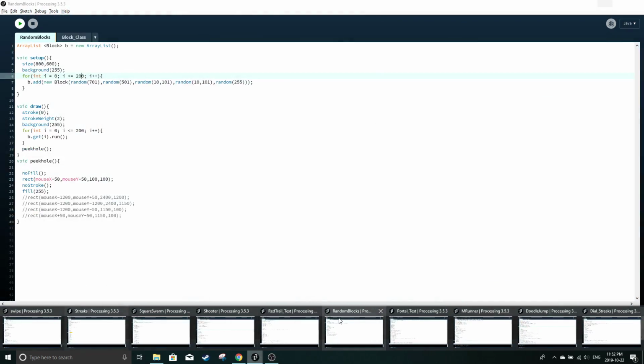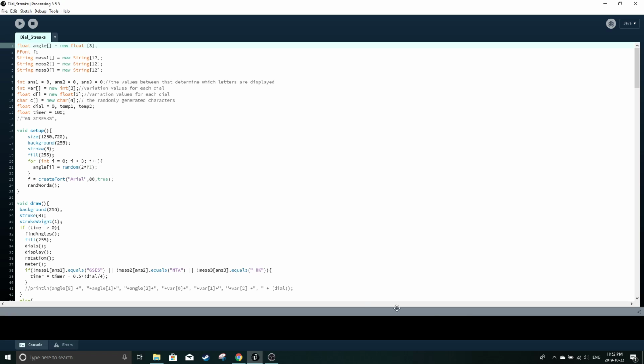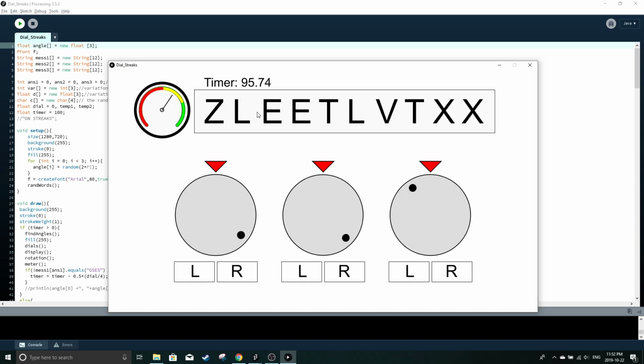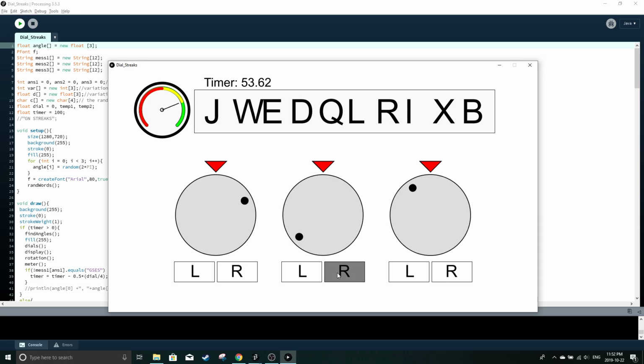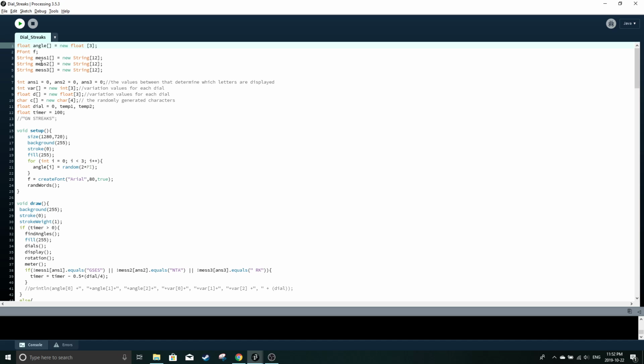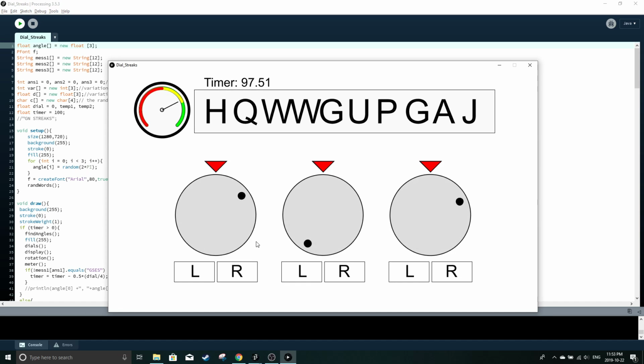The third thing I made was right over here. So this game actually has a time limit. The way it works is there's a dial up in the left corner, and each of these 3 dials controls a set of random characters that display on the screen. And what's supposed to happen is as you get closer to the actual message, the dial will tick closer to green, and it's going to run out. Game over. So the player would control each of the dials by hovering their mouse over the left or right.